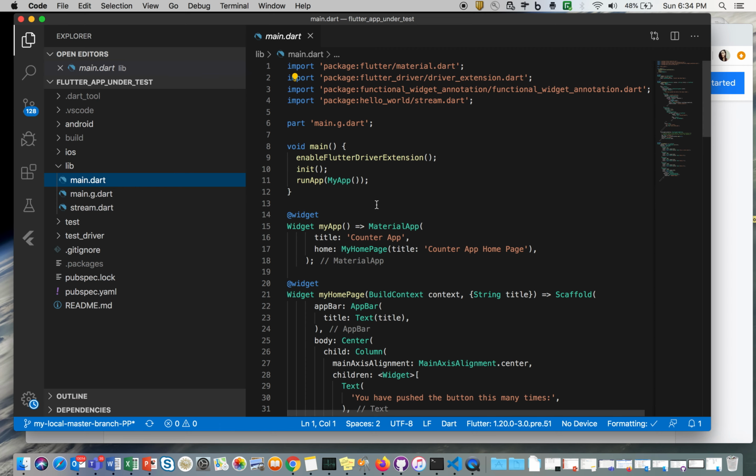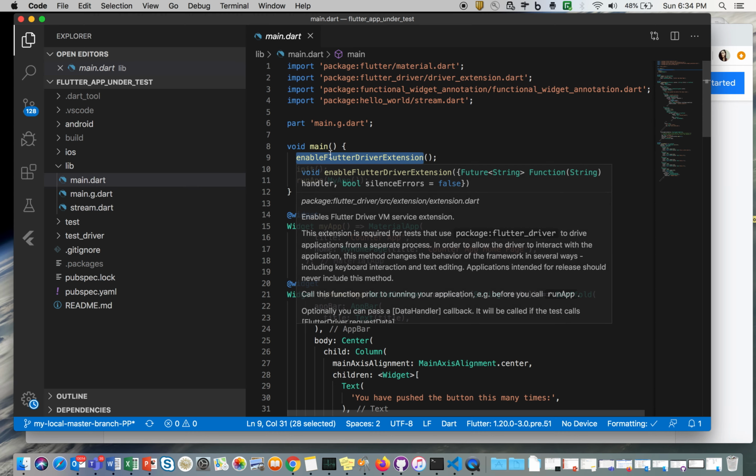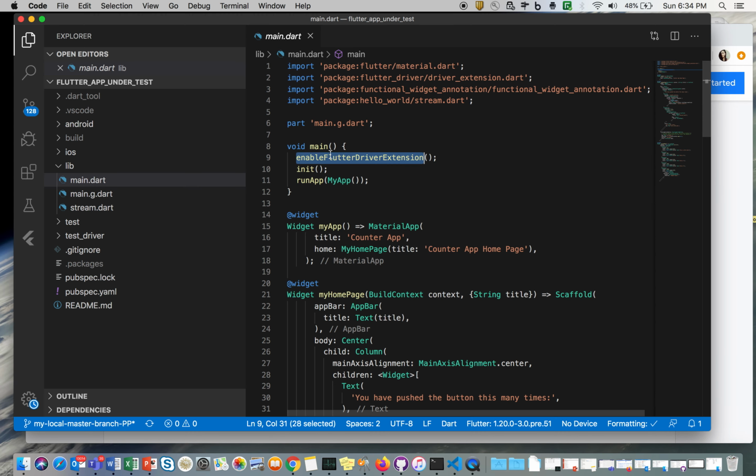Okay, so in main.dart, if you are a developer, you have got a hell lot of things to know here. But if you are an automation engineer, what are the things that you actually have to take care of? The first line is, there is a main method here like Java. There is something called enable Flutter driver extension. This is the function. If you are not calling this function, then definitely you will not be able to automate your Flutter application. So from an automation point of view, this is mandatory and you have to check for this before you are thinking of automating the application.